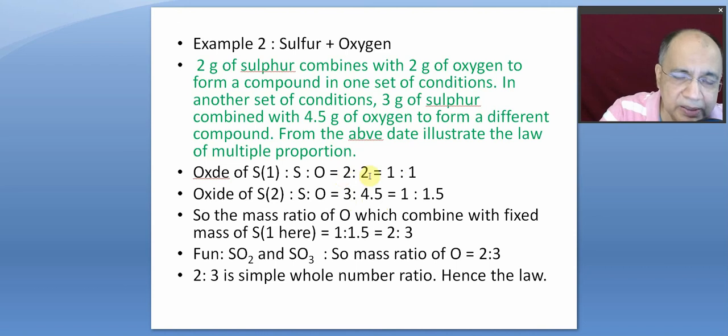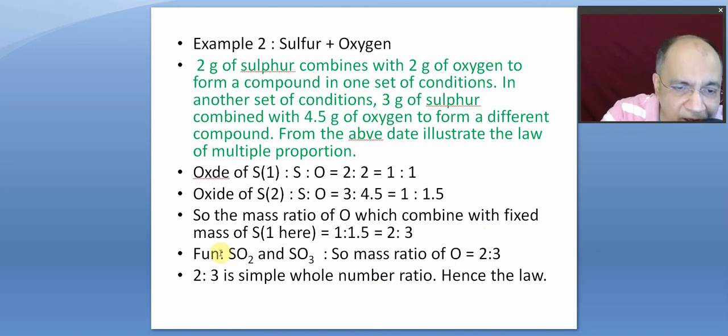Once we find the masses of the two elements in a particular mass of the compound, we take the ratio and can calculate the mass of the other when the first is kept constant in each case. So the mass of oxygen, which combined with the fixed mass of sulfur, here 1 gram for example, is in the ratio 1 is to 1.5. So this is not a whole number ratio. Multiply by 2, then we get 2 is to 3, which is a simple whole number ratio, right?